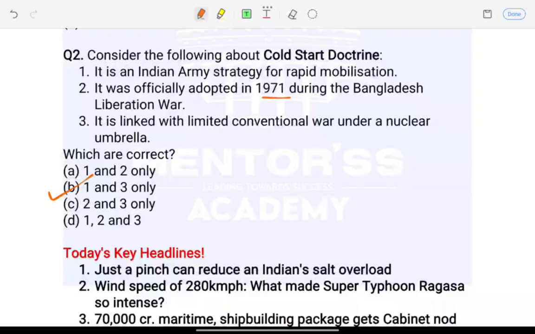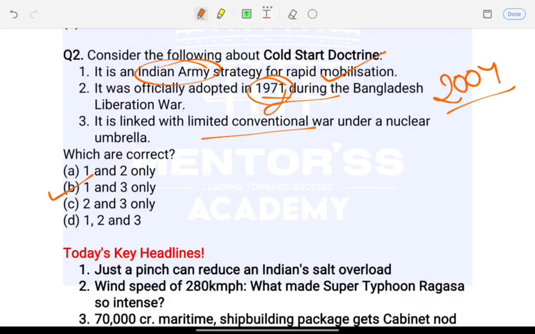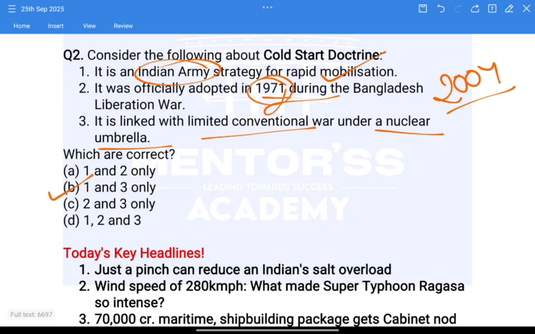Statement 1 is correct. It is indeed an Indian Army strategy for rapid mobilization. Statement 2 is wrong here, right? It is incorrect because it was not adopted in 1971 but formulated around 2004. The third statement is correct again. It is linked with limited conventional war under a nuclear umbrella. This is correct. So these are the two MCQs of yesterday's current affairs.